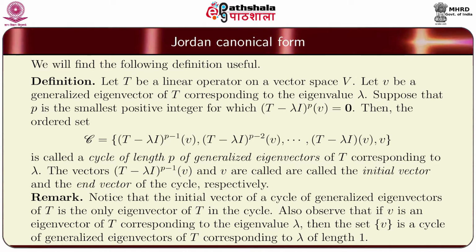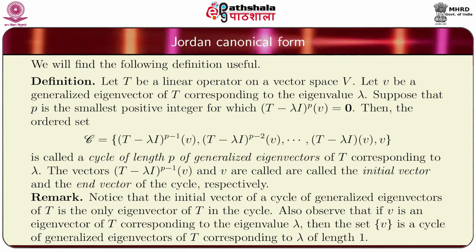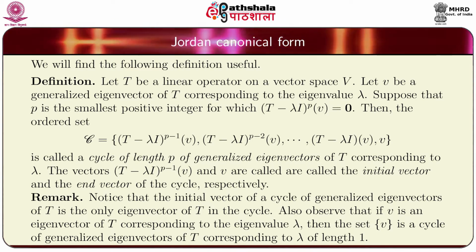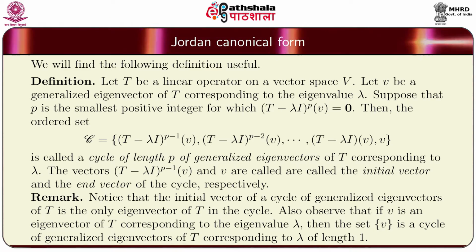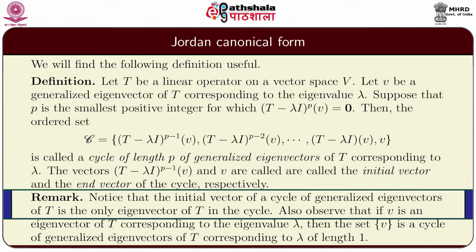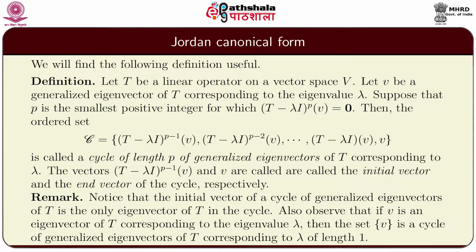The vector (T minus lambda I) raised to p minus 1 of v is called the initial vector and the vector v is called the end vector of the cycle. A remark: notice that the initial vector of a cycle is the only eigenvector of T in this cycle. Also observe that if v is an eigenvector of T corresponding to the eigenvalue lambda, then the singleton set {v} is a cycle of generalized eigenvectors of T of length 1.